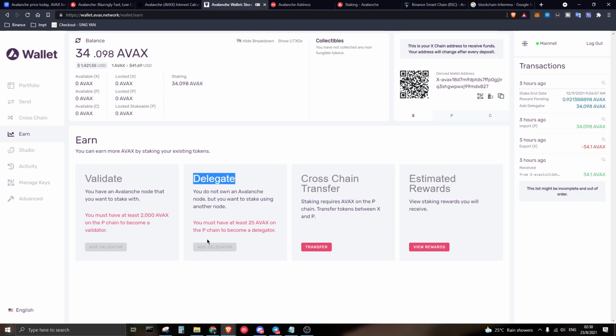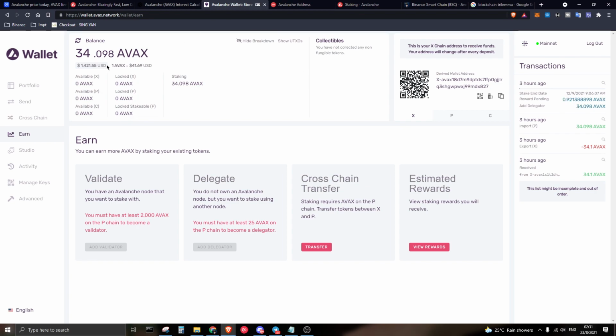Once you have converted the amount over here, just click over to the earn option. You will see the delegate there. This is going to be enabled, and they are going to show you a list of nodes, and from there you need to choose the nodes accordingly. So for me, I have chosen my nodes, and this over here is the staking that I've done. I've added a delegation of around 34 AVX, and the estimated profit from today until the end of the stake period, which is around December 9, is around 100 days worth of staking period, and I'm basically earning around 0.9 worth of AVX.